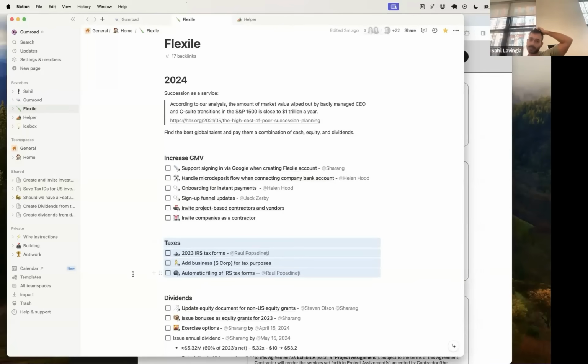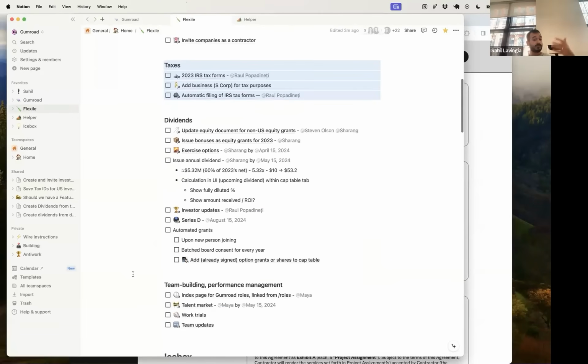And this is something we were talking about last night as a team. What happens when you have the same software, the same database, that knows who's applying to the company and who's getting dividends in the company, all the way from the beginning to the end? The answer is we don't know exactly what that's going to unlock, but I think you could do some pretty cool stuff in the future.